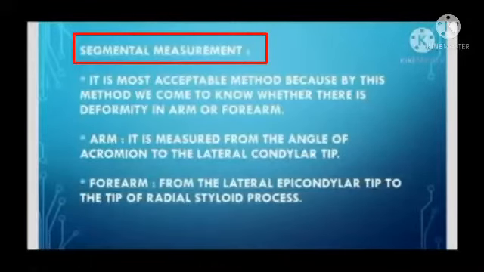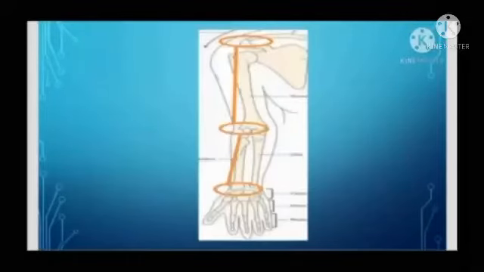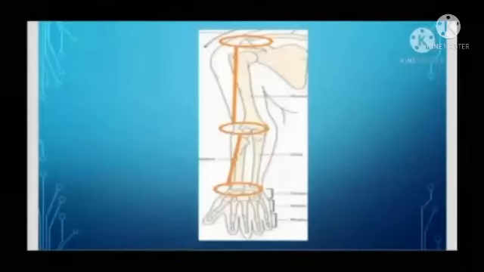Segmental measurement. It is the most acceptable method because by this method we can come to know whether there is a deformity in the arm or forearm. Arm: it is measured from the angle of the acromion process to the lateral condylar tip. Forearm: from the lateral epicondylar tip to the tip of the radial styloid process. In this picture you can see the measurement is taken in segments, from the acromion process to the lateral condyle, and from the lateral condyle to the radial styloid process.